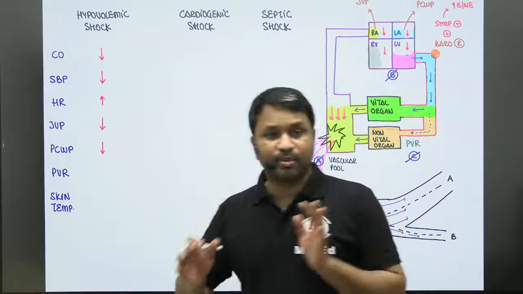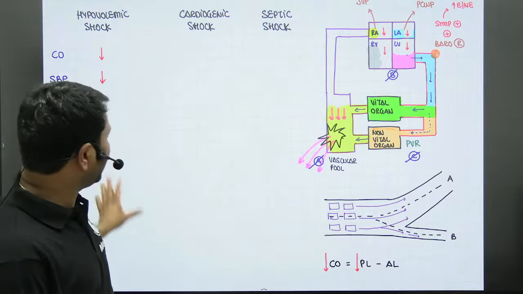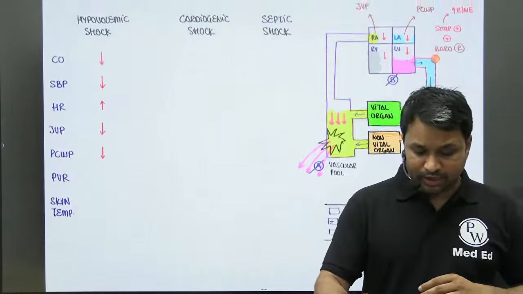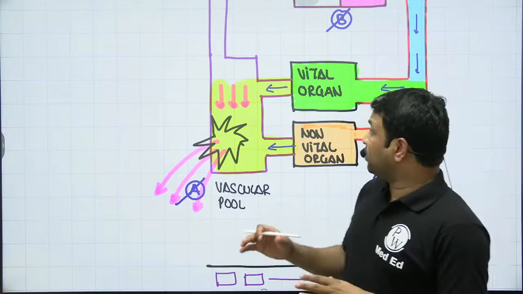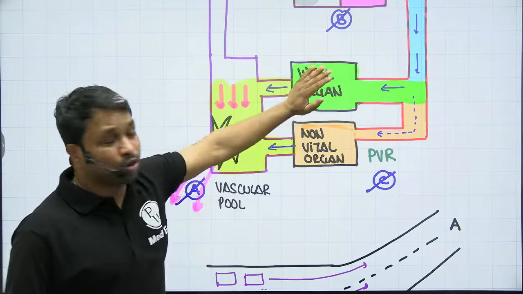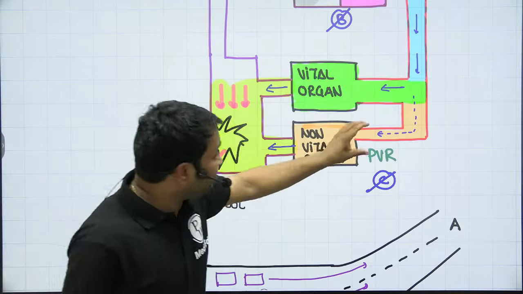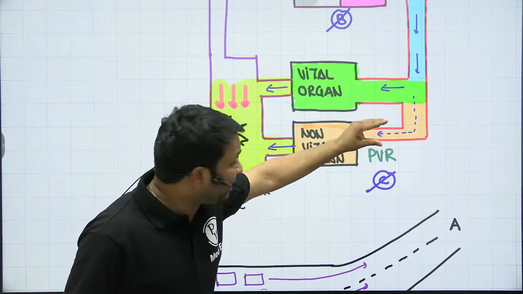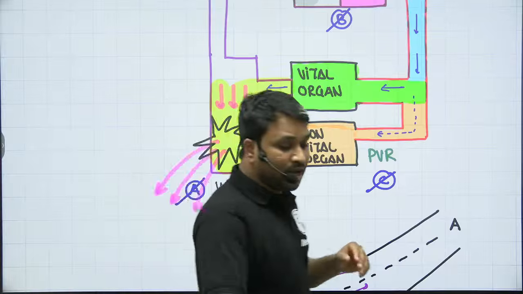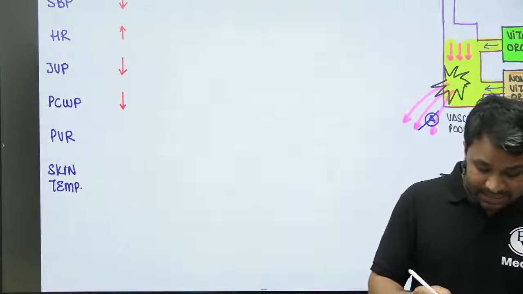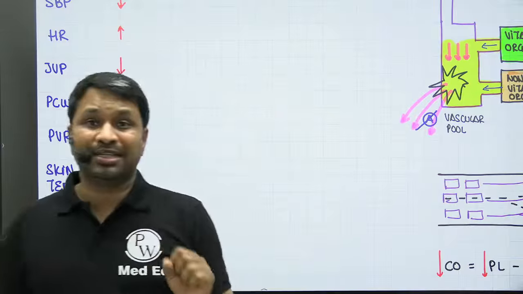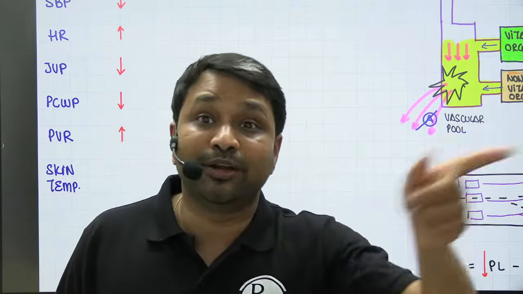You see the systolic blood pressure is dropping, the heart rate is increasing, the body is trying to compensate every single thing that is there. What will happen to the peripheral vascular resistance? You now notice the amount of blood available for the circulation is reduced. So the body wants whatever amount of blood is there to go more to the vital organs. Okay? So how will you do that? I will make these vessels even smaller. If I make the vessels of non-vital organs even smaller, more blood will be forced to go into the vital organs. How can you achieve that? By increasing the peripheral vascular resistance. When I'm causing vasoconstriction of non-vital organs, that means I'm increasing the resistance for the blood flowing into them.